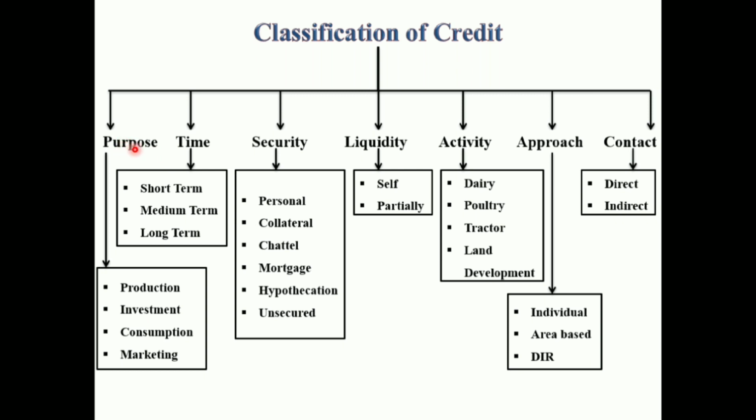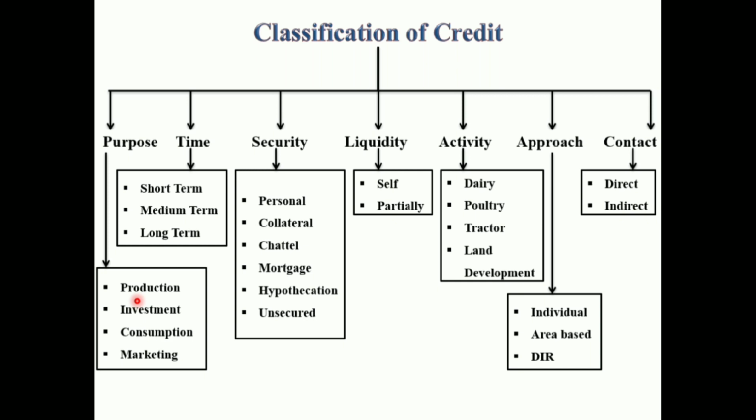The classification of credit based on purpose is production loan, investment loan, consumption loan and marketing loan. First of all, production loan. Production loan is the credit given to the farmers for crop production, and is intended to increase the production of crop. This loan is also known as crop loan, seasonal agriculture operation loan or short term loan. These loans are repayable within a period ranging from 6 to 18 months in lump sum.